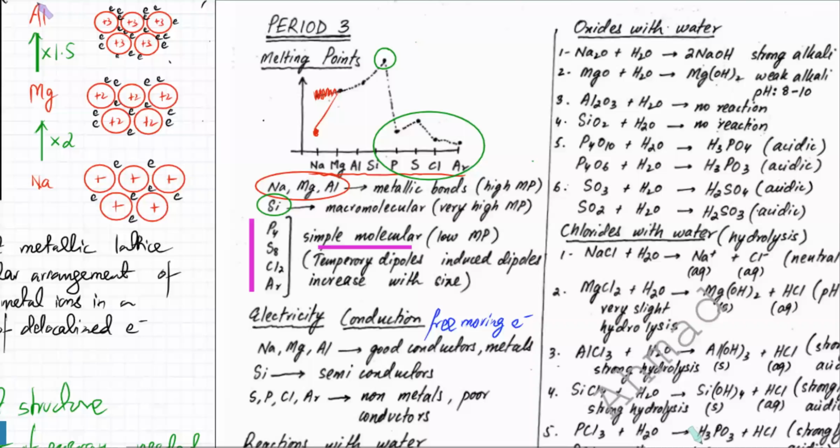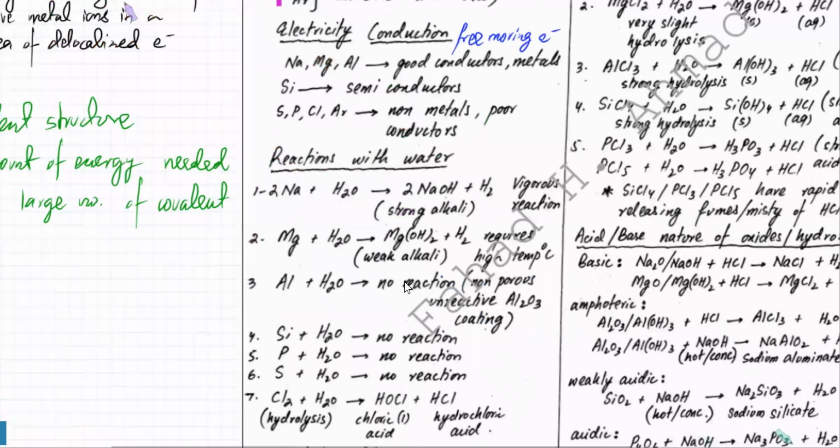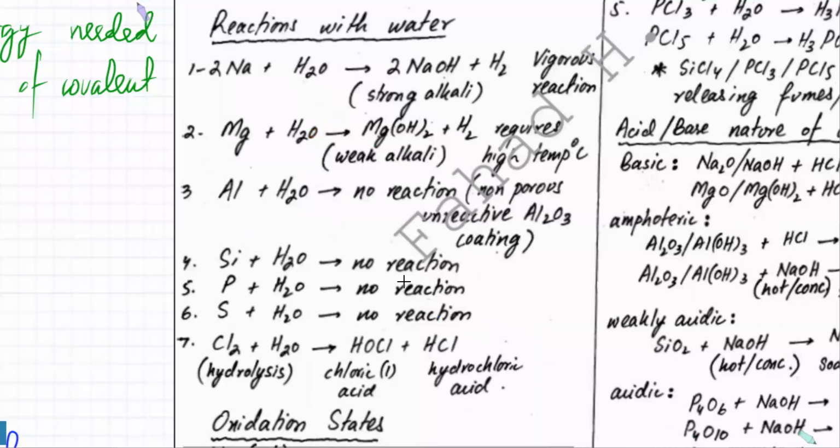So yesterday what we did was we discussed melting points, we discussed all of that, and we discussed electricity conduction. And now what we're going to do is we're going to talk about the reactions with water. So I'm going to talk about the first one, which is sodium. You all know that sodium reacts very vigorously with water.